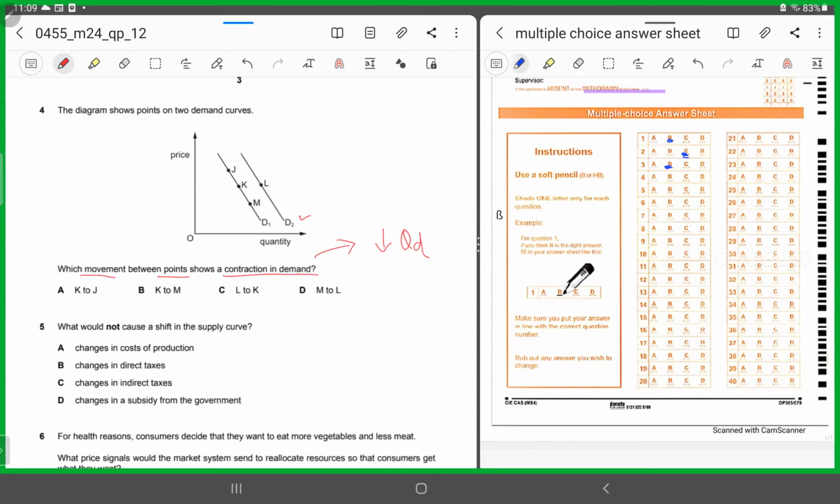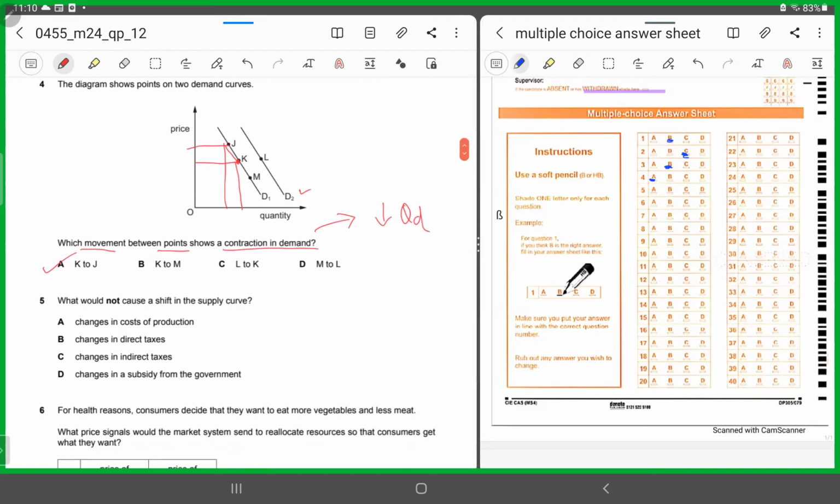A says from K to J. So if from K to J, yes, because the price has risen. So initially you were here, now you are moving to J. Initially, you were at point K. Now you have moved to point J. So yes, this is the correct answer. 4, it has to be A, but let's look at the other options available to identify why it can't be